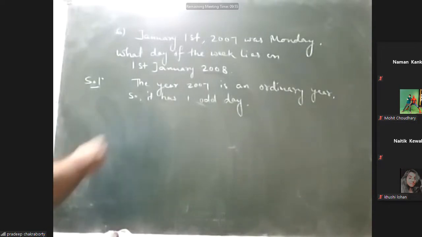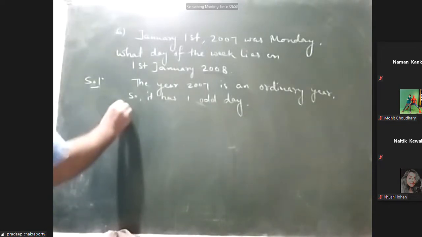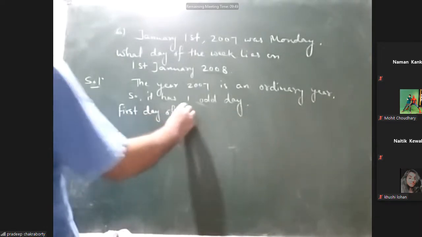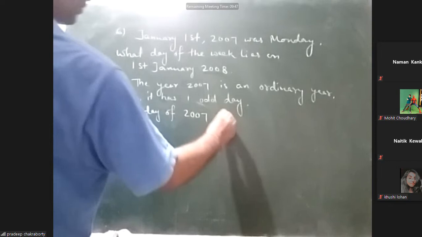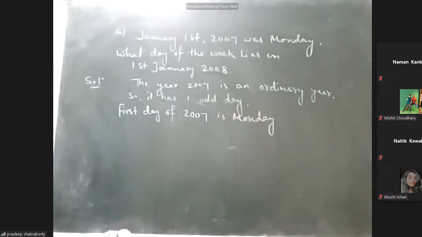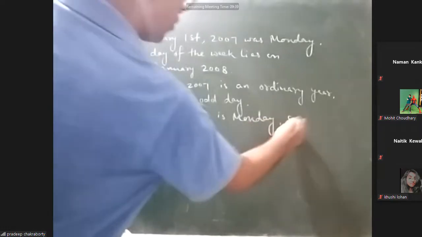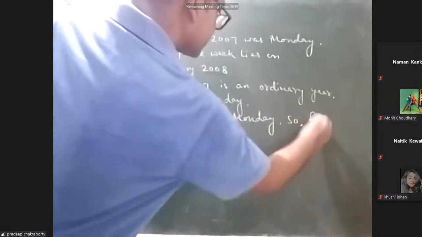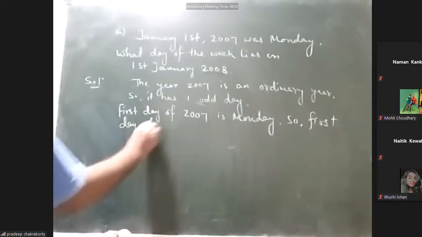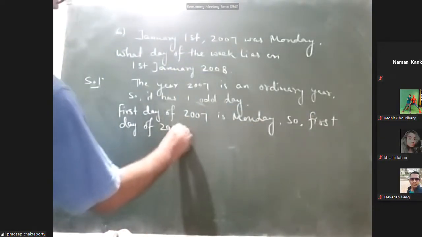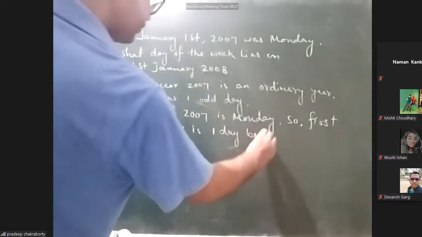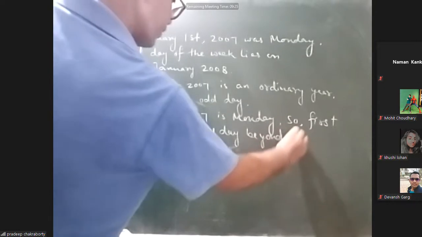The first day of 2007 is Monday. So the first day of 2008 is one day beyond Monday.